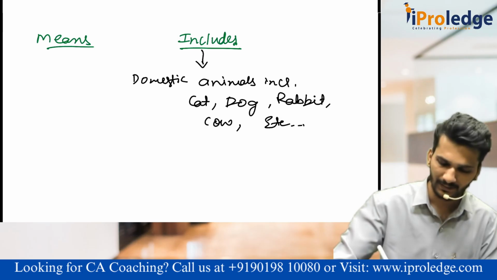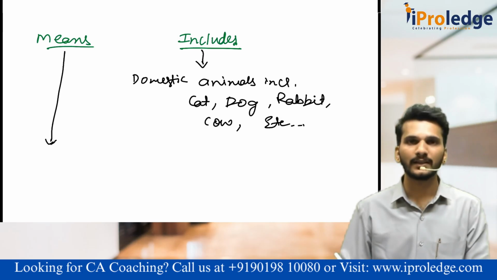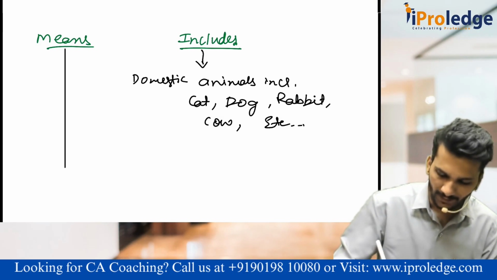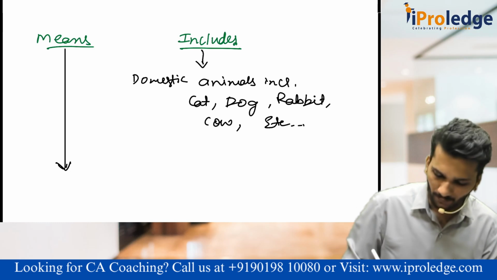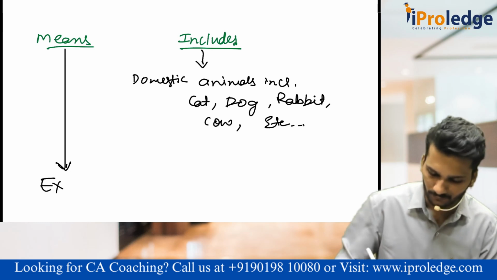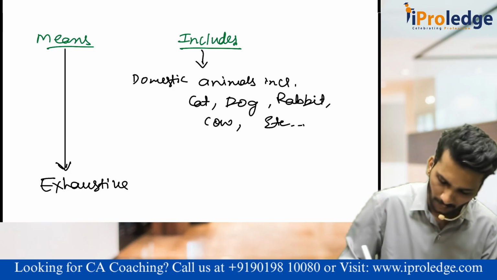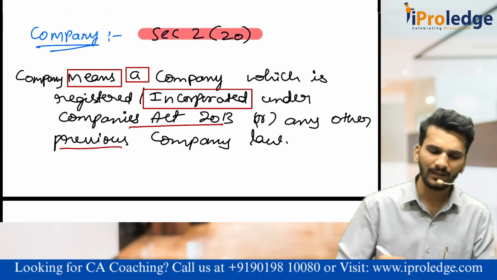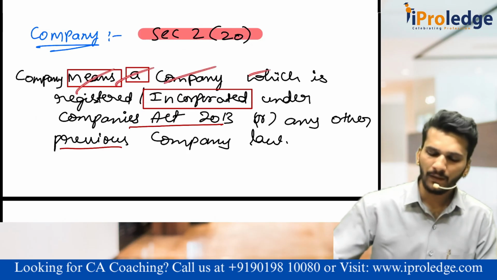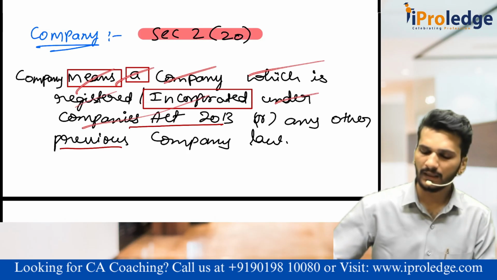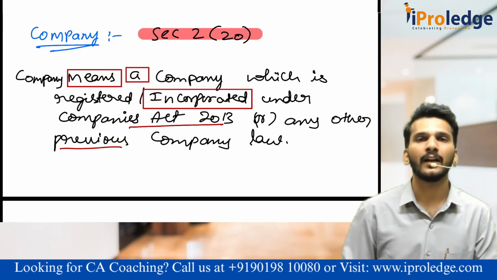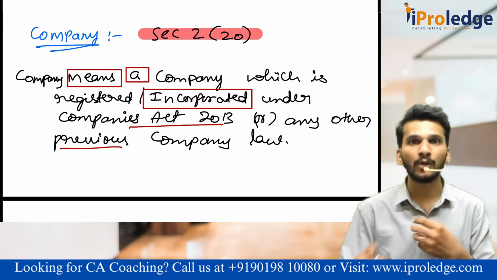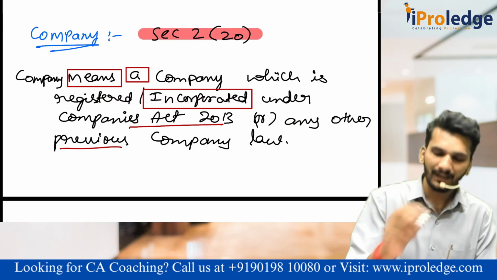Then comes the word "means". Wherever there is an exhaustive type of definition, we use it. What is an exhaustive type of definition? The best example is the company definition. Company means a company which is registered under the Companies Act 2013 or any other previous company law. Sir, I am a person registered under the Income Tax Act. Am I a company? No, definitely not. They are using the word means.